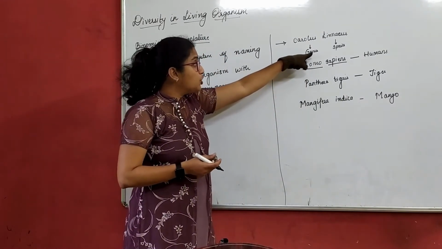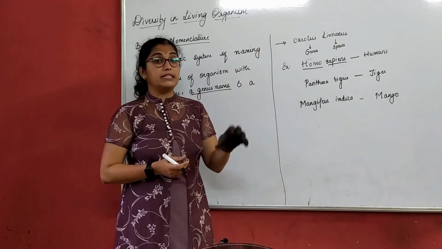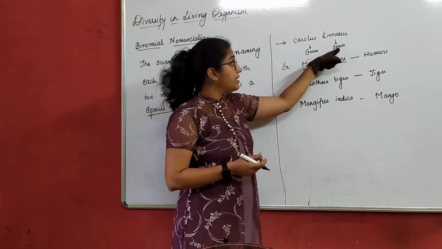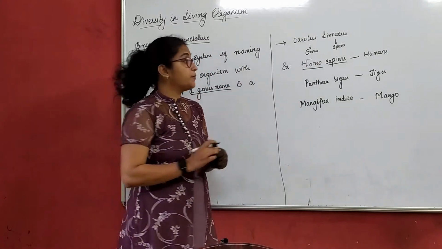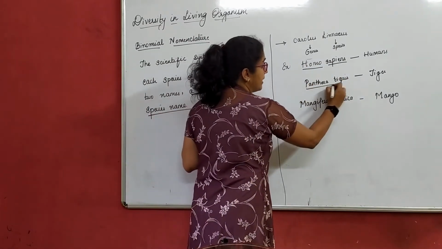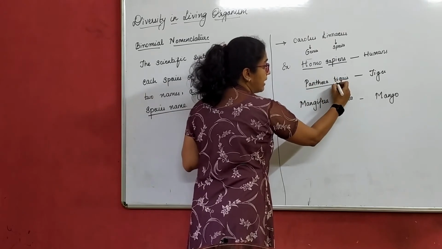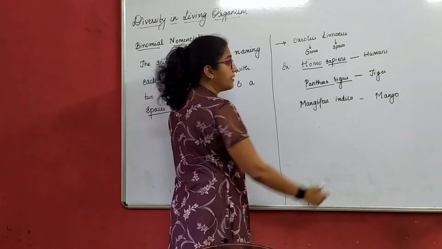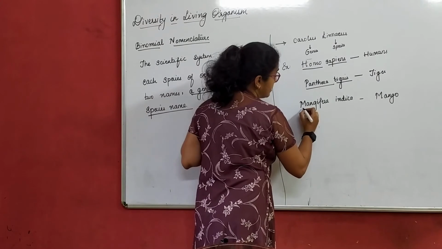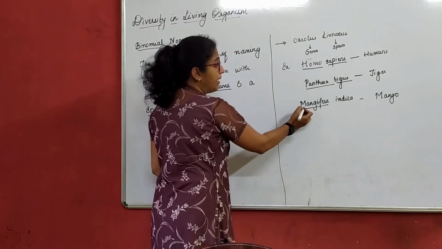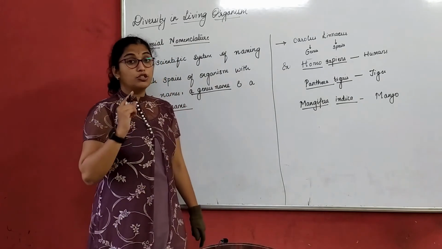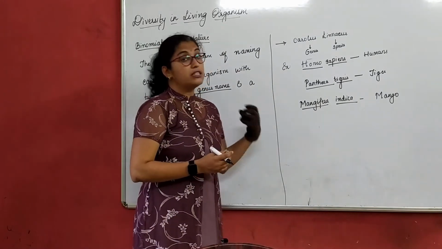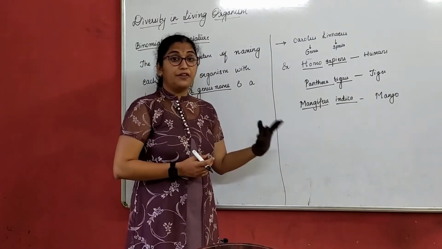That means a genus is always represented with a capital letter, whereas a species is always represented with a small letter. For tiger, Panthera, P is capital, tigris, t is small. For mango, it is Mangifera, M in capital, indica, i in small letter. So this is always the way to represent the scientific name.